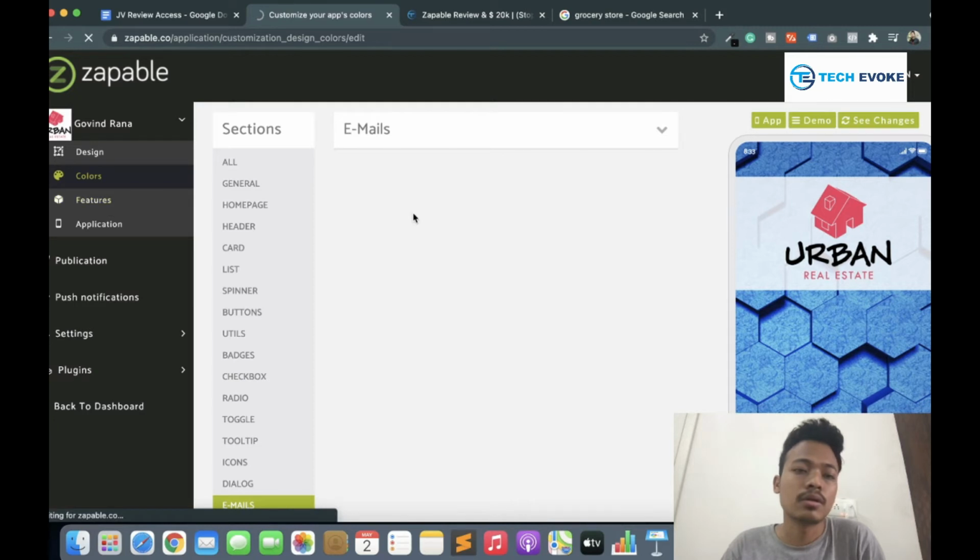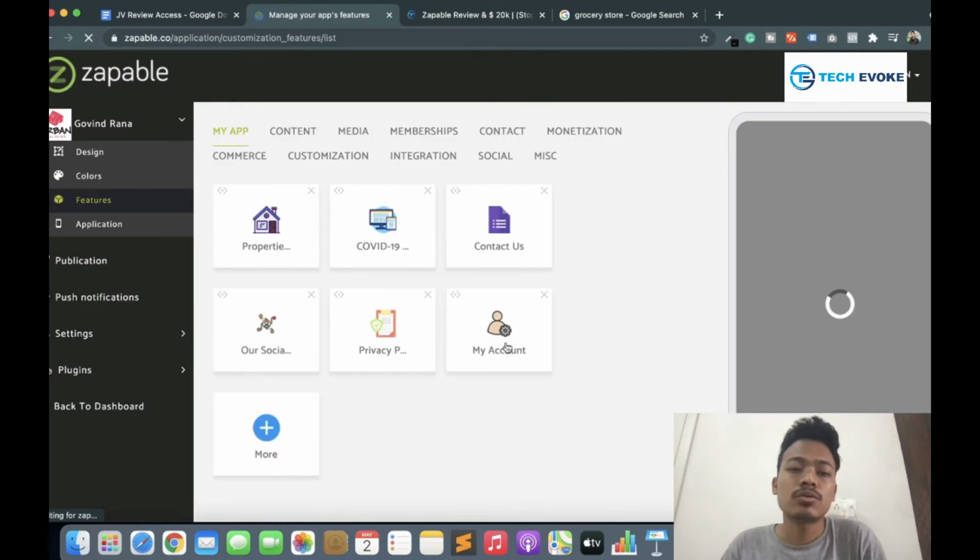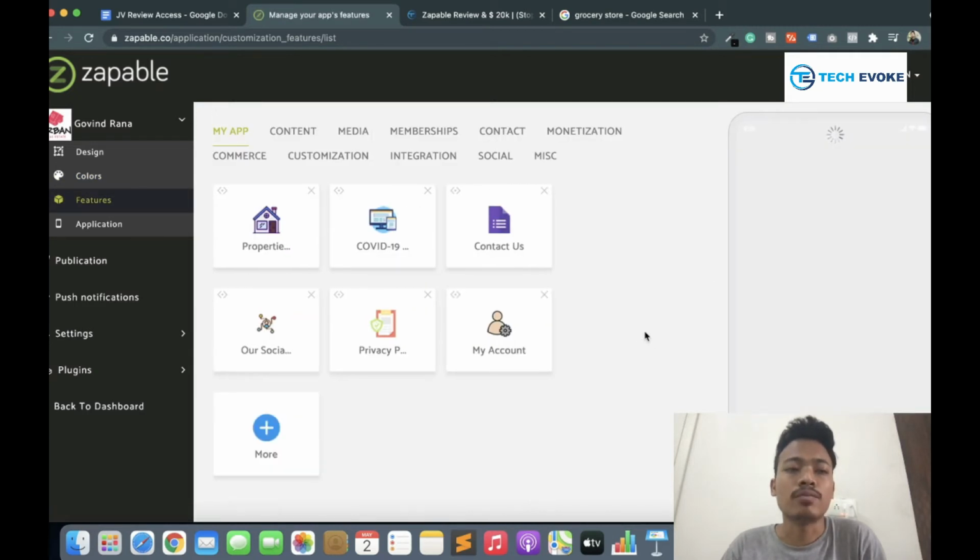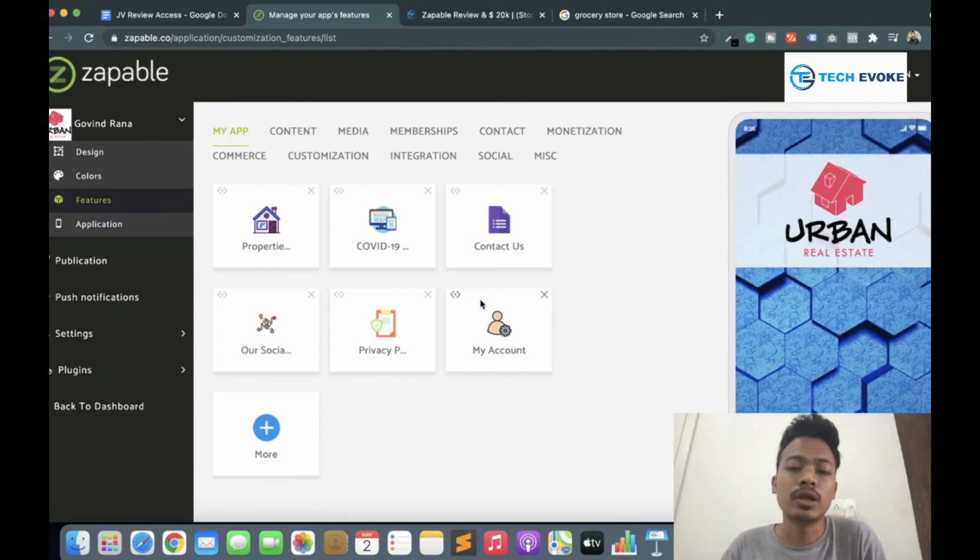Features is the main section of Zappable. Your app is fully based on the features. Some features are already added on this app. You can remove all of these and add other features, depending on your goal and what type of app you want to make.